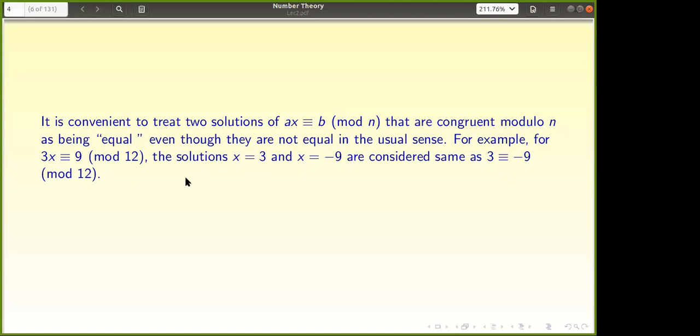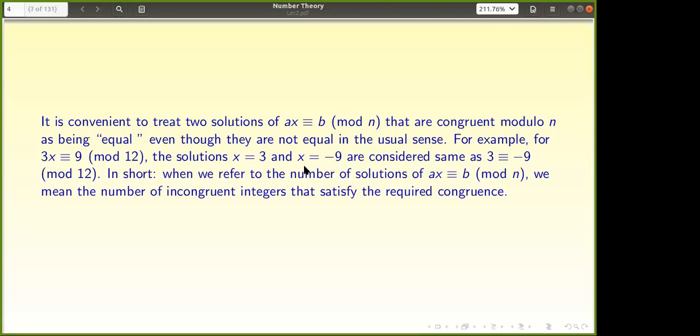So these are not called different solutions. As such, the numbers are different, but as congruence classes, these are the same. It is like I am wearing different spectacles, right? If I wear the modulo 12 spectacles, I am able to see that 3 and minus 9 are the same. Or if x naught is a solution, then the equivalence class of x naught will automatically be a solution. Yes, exactly, through the congruence.